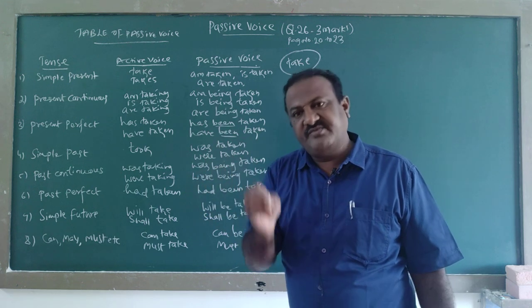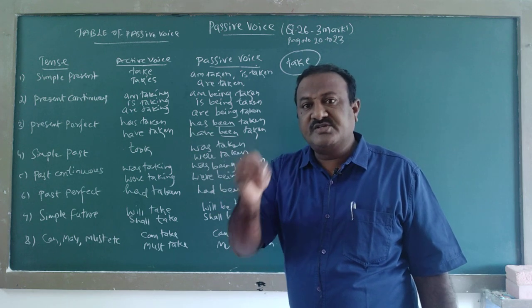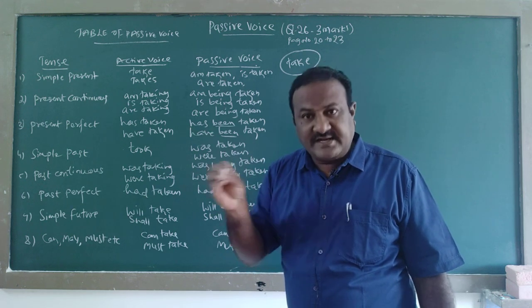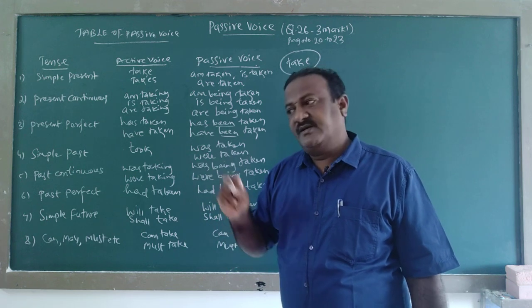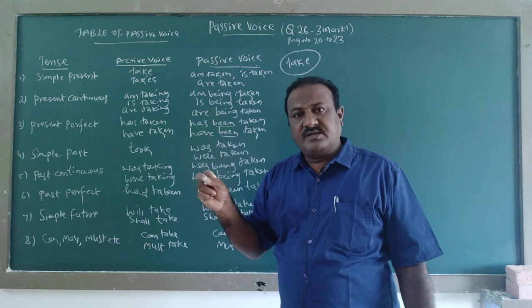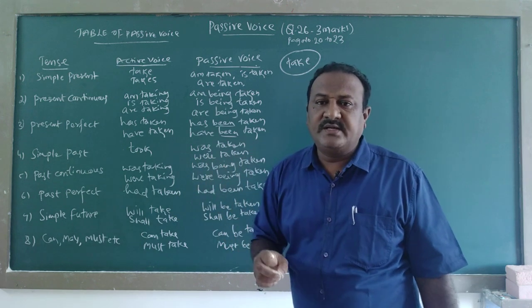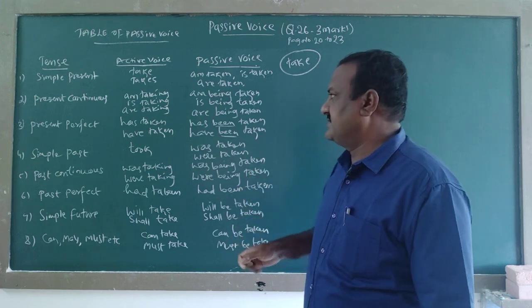If we know in which tense the verb is in the active voice, we can easily change it into the passive form without making mistakes. So, that is the thing here.